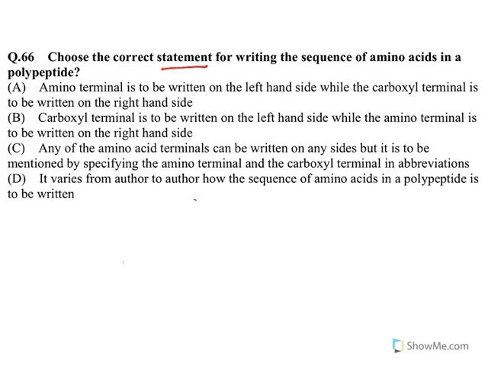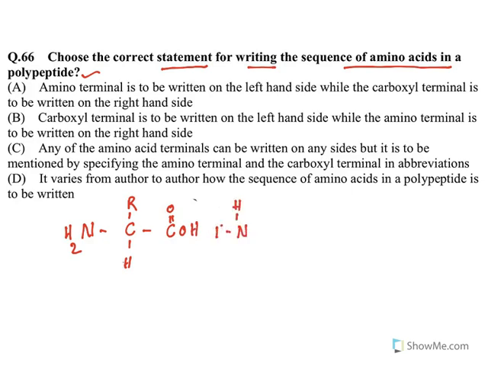Choose the correct statement for writing the sequence of amino acids in a polypeptide. Now let us understand this one. An amino acid has an amine group, an R group, and an acid group, COOH. Two amino acids combine and form a peptide bond, and the amino acid chain length increases. What happens is the hydroxy group of the carboxylic acid and the amine hydrogen come out as water, and there it forms a peptide bond.